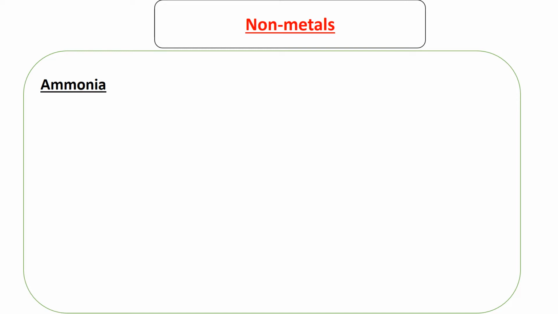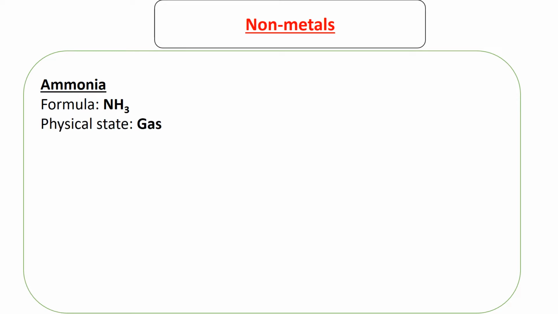Ammonium is always combined with other substances. Its existence is dependent on others. So the formula for ammonia is NH3, while for ammonium it is NH4. So you should know the difference.